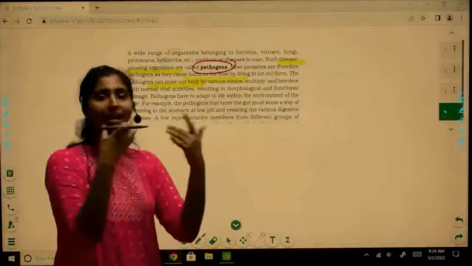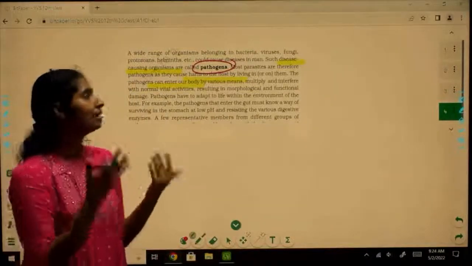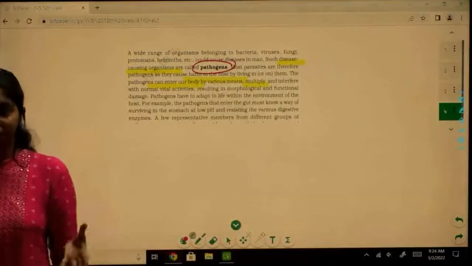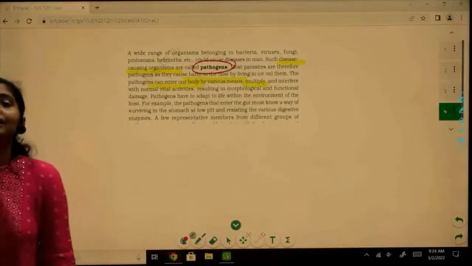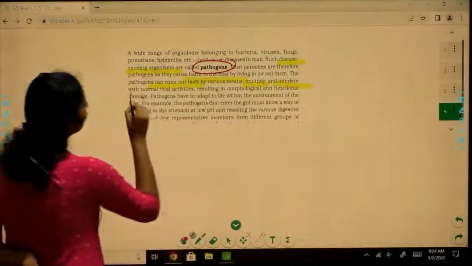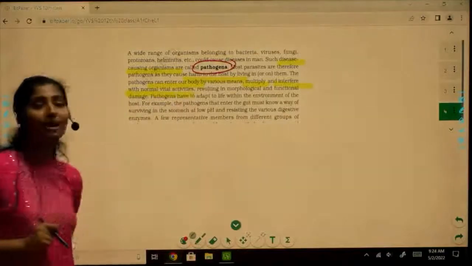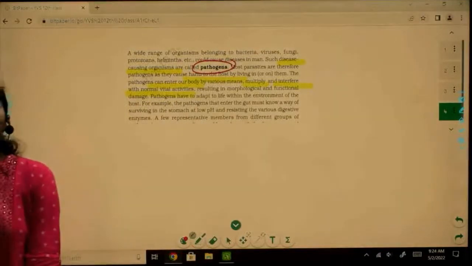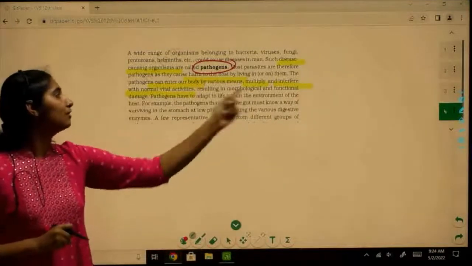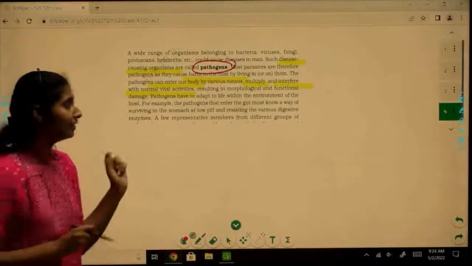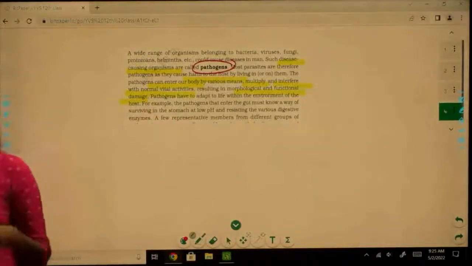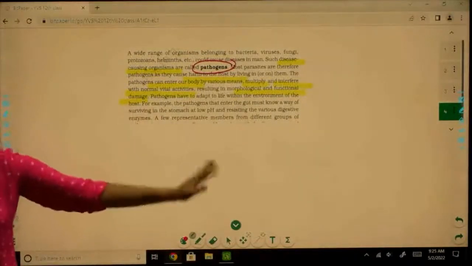Once they enter our body, what is their next aim? They aim to multiply, they increase in number. And next, what is that? That is leading to a diseased phenotype. They interfere with our normal vital activities, right? They are interfering with our physiology. That results in morphological and functional damage, right? There is a lot of morphological and functional damage resulting due to these pathogens.